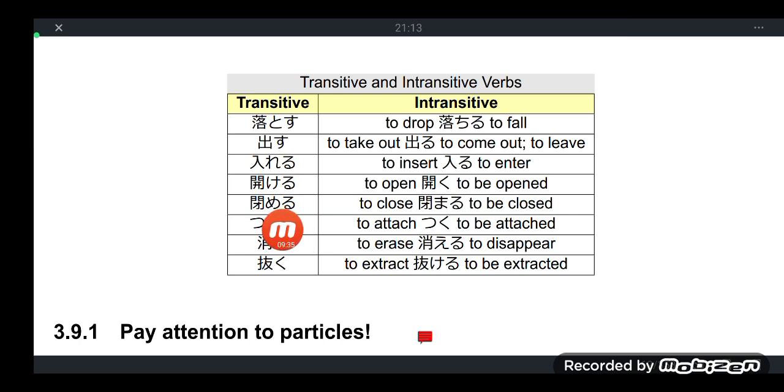If the sound is like meru versus aru or maru, the meru or eru sound is the transitive form, and the intransitive verb is usually in the aru sound, like in maru. That's a rule of thumb, but not all kunyomi readings are applicable to this easy rule, but most of them.